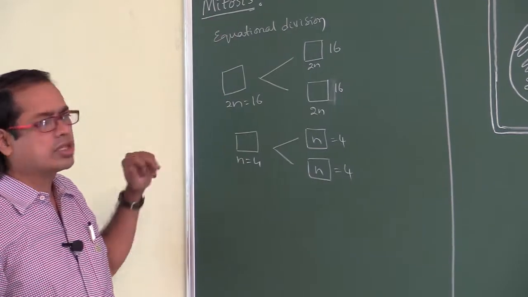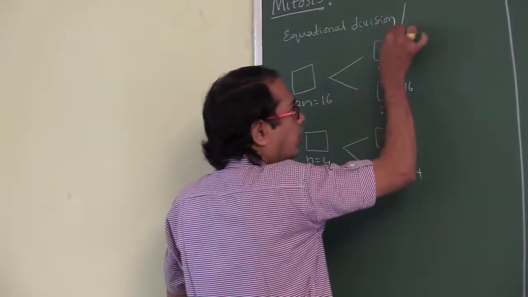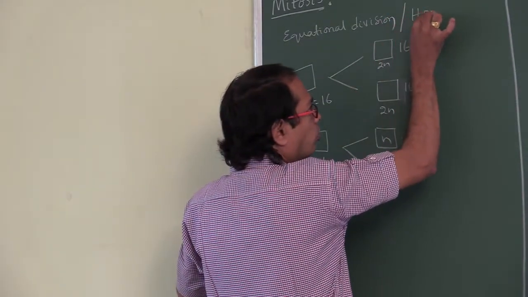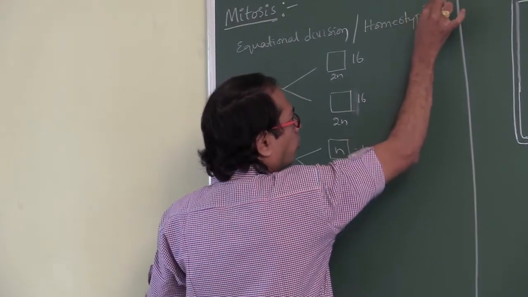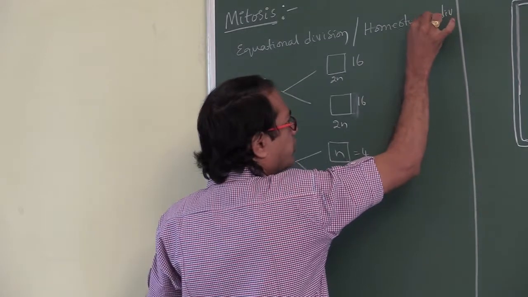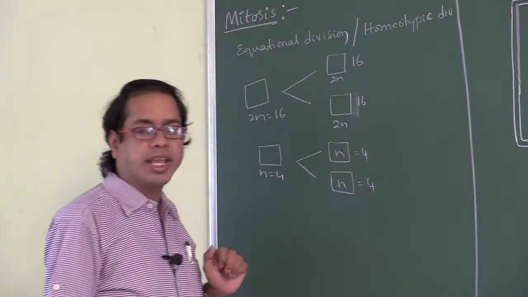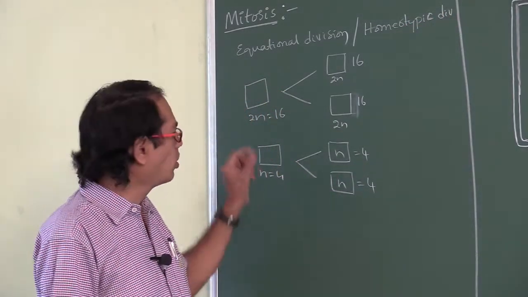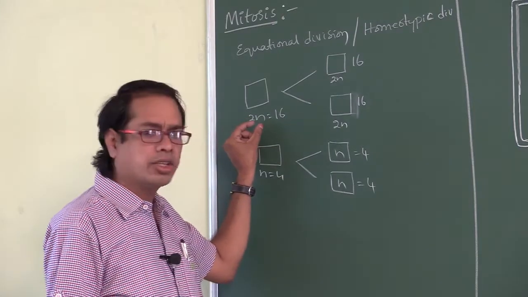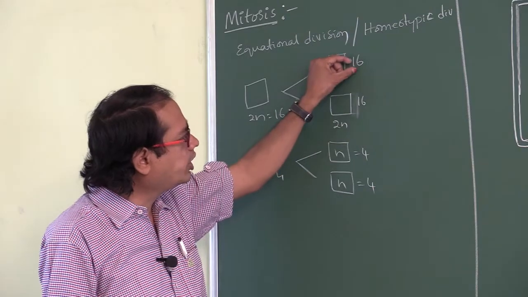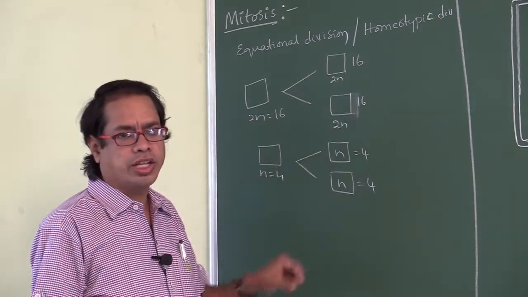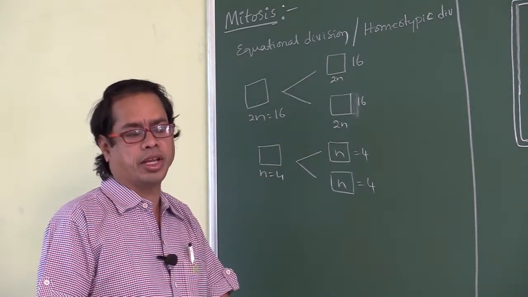This mitosis is also called homeotypic division. Homeo means same. Whatever genetic material is present in the parental cell, the same genetic material is present in each daughter cell, so there is no change in the genetic material.